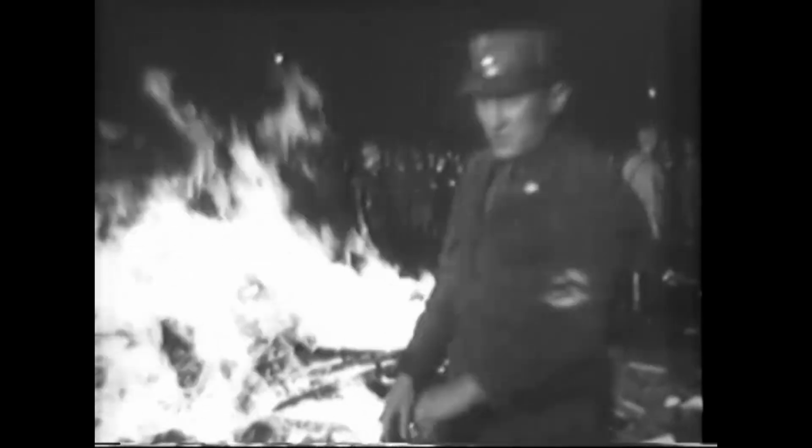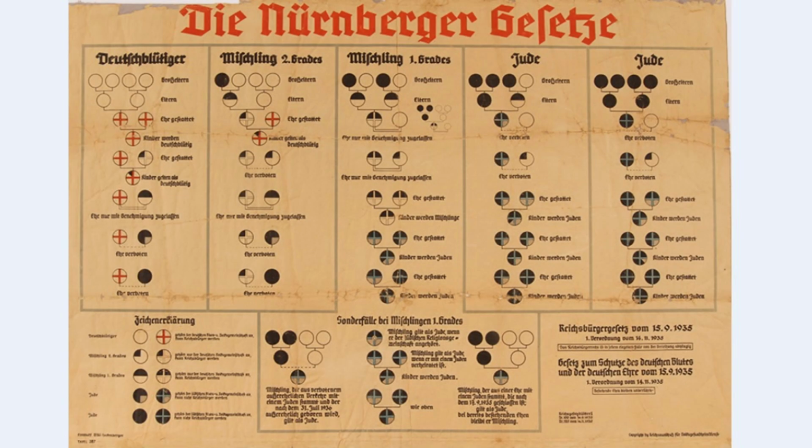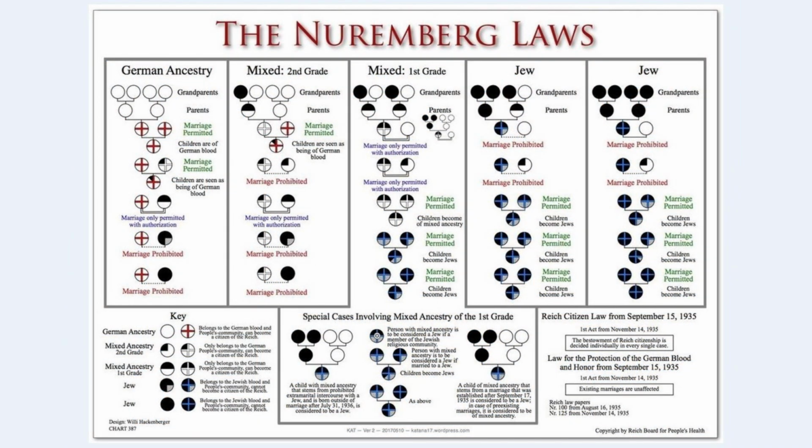After Hitler came to power, the Nazis turned their racist beliefs into official state policy, making anti-Semitism a key part of their rule. The Nuremberg Laws defined Jewish identity by ancestry. People with 4 German grandparents were classified as German or kindred blood, while those with 3 or 4 Jewish grandparents were identified as Jewish. A person with 1 or 2 Jewish grandparents was labeled Mischling, crossbreed, or of mixed blood.